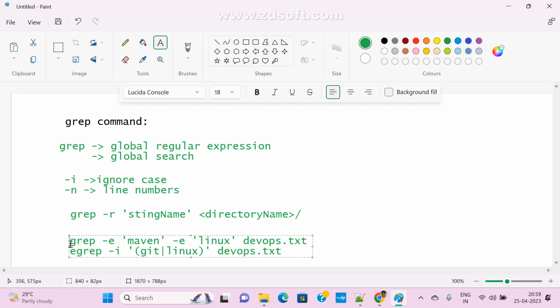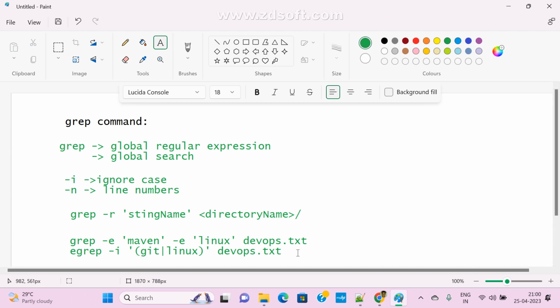Okay. So the grep command won't support all regular expressions. Few regular expressions it will support. Few things it won't support. So in that case we can use egrep. There is one more command also, fgrep and all. So we'll see next class how it will work.